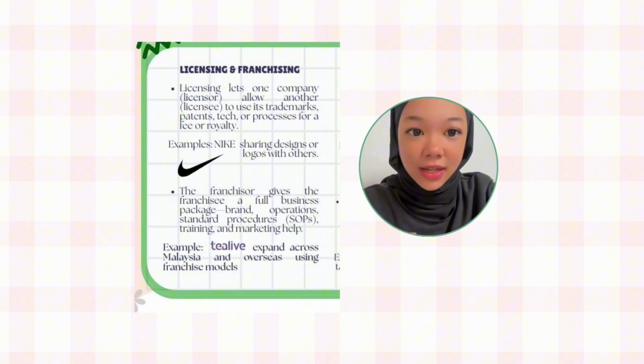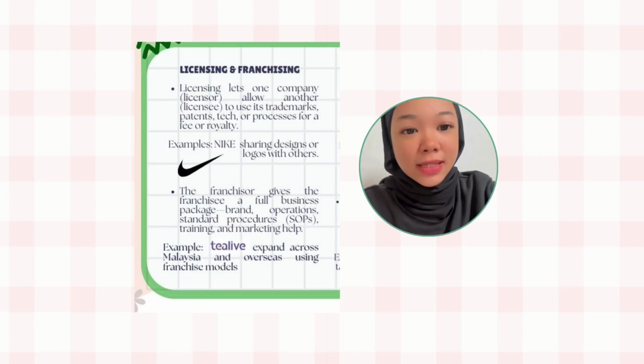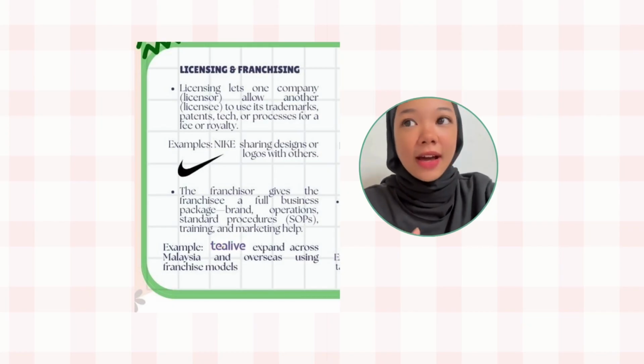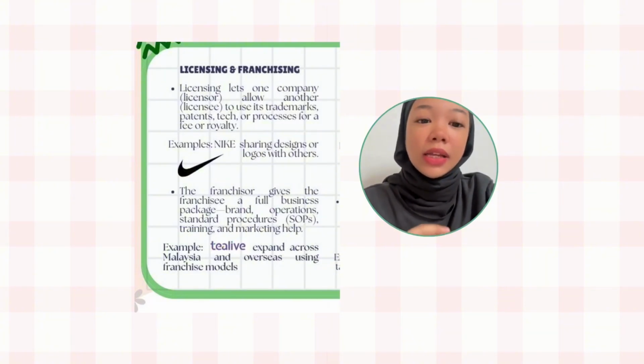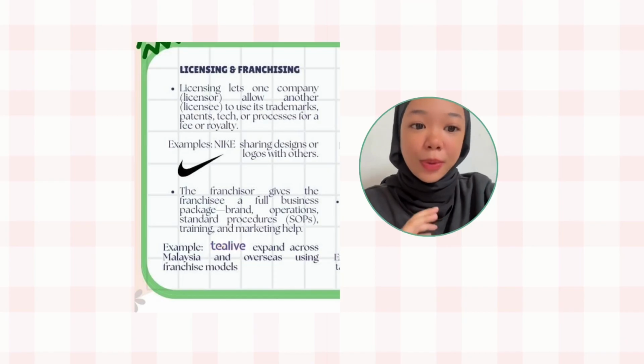As for franchising, it is when the franchisor gives the franchisee a full business system, including branding, SOPs, training, and marketing support. For example, in Malaysia, Tea Life grew quickly because many entrepreneurs opened new outlets under their franchise system. So, this approach helps the brand expand fast while maintaining consistent quality and customer experience.